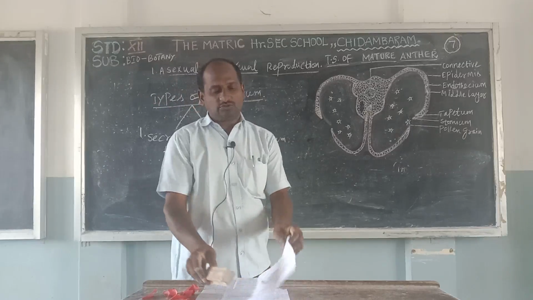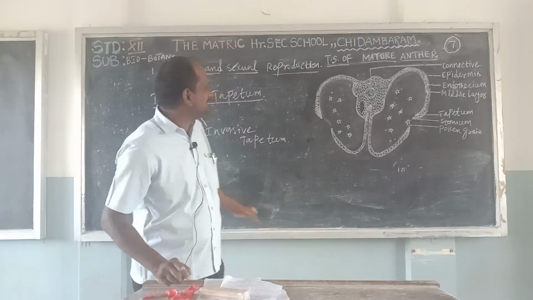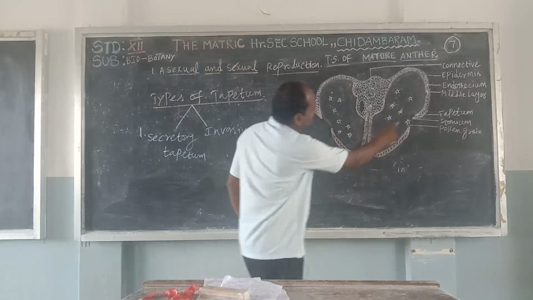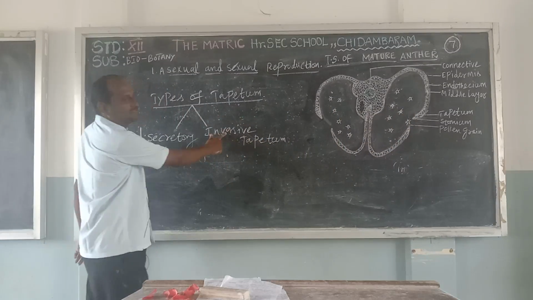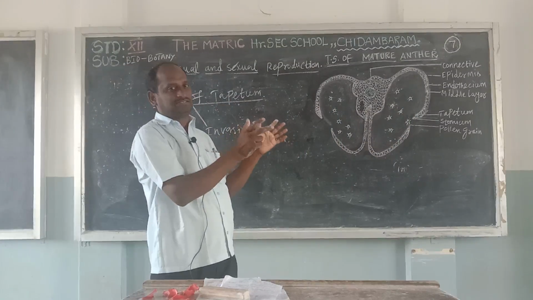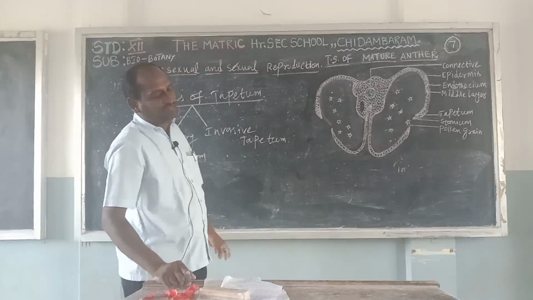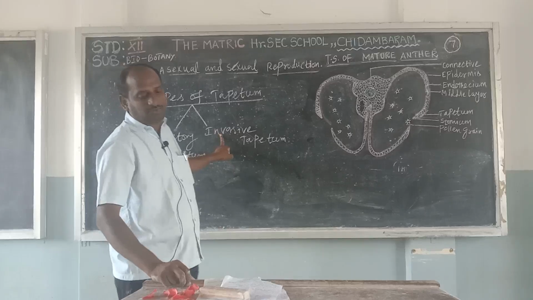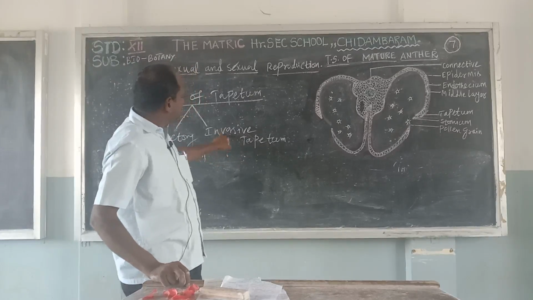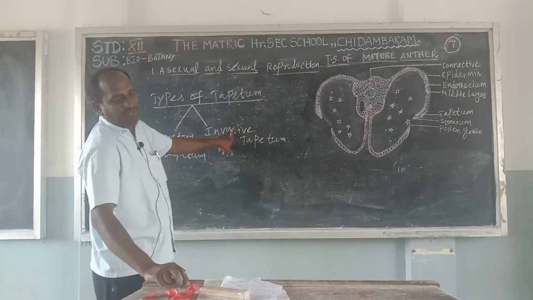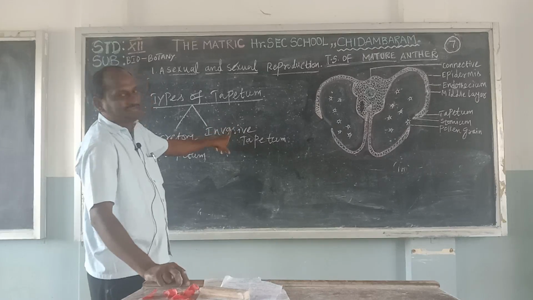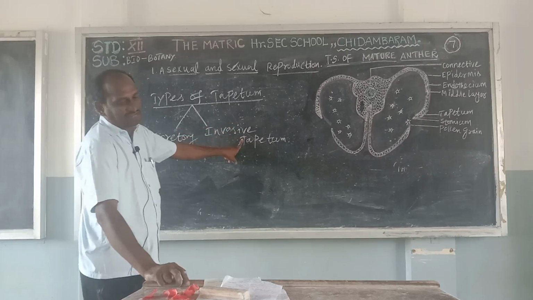Next, another one, the invasive tapetum. Invasive means the cells are in a loose arrangement. Some cells are on the inner side in a loose arrangement. The invasive tapetum has a radial wall, with the presence of protoplast cells. So in the protoplasmic invasive tapetum, the arrangement is of tapetal cells.